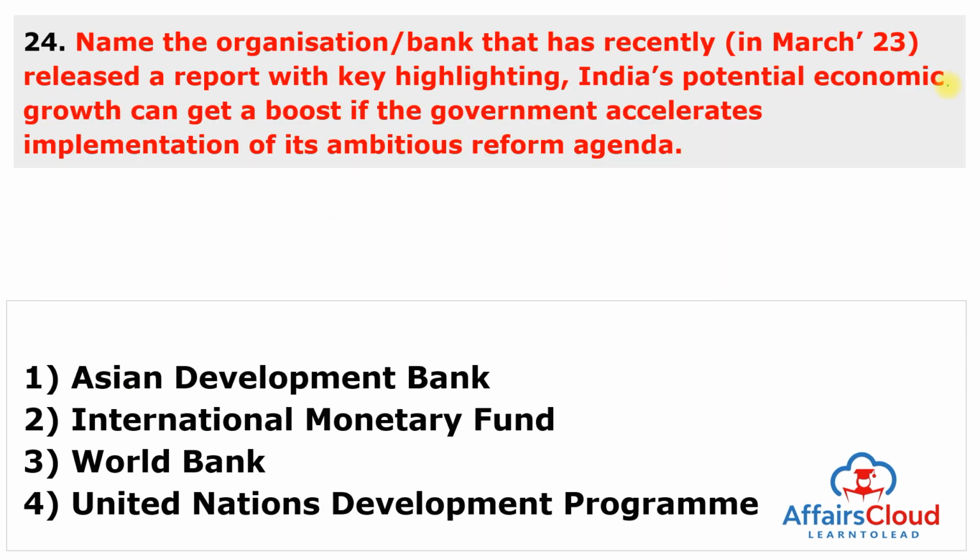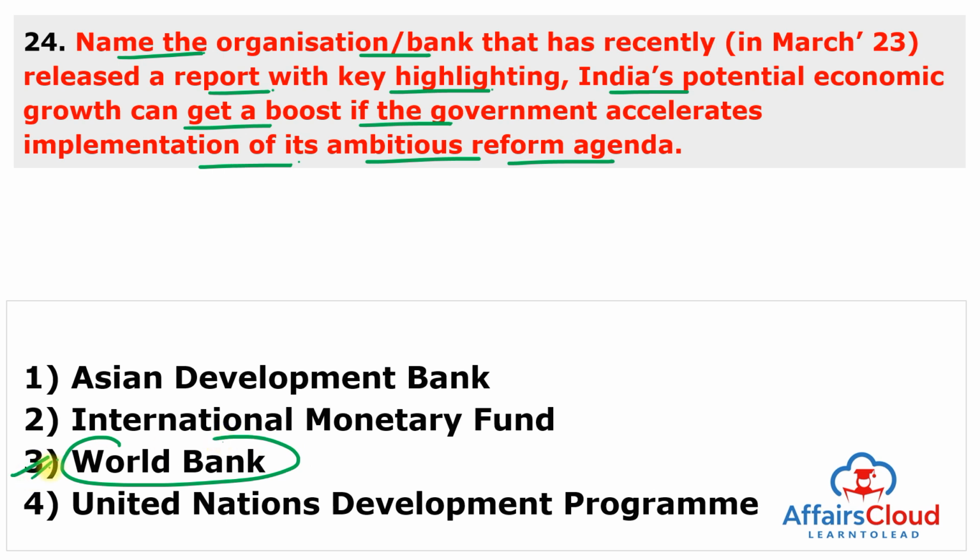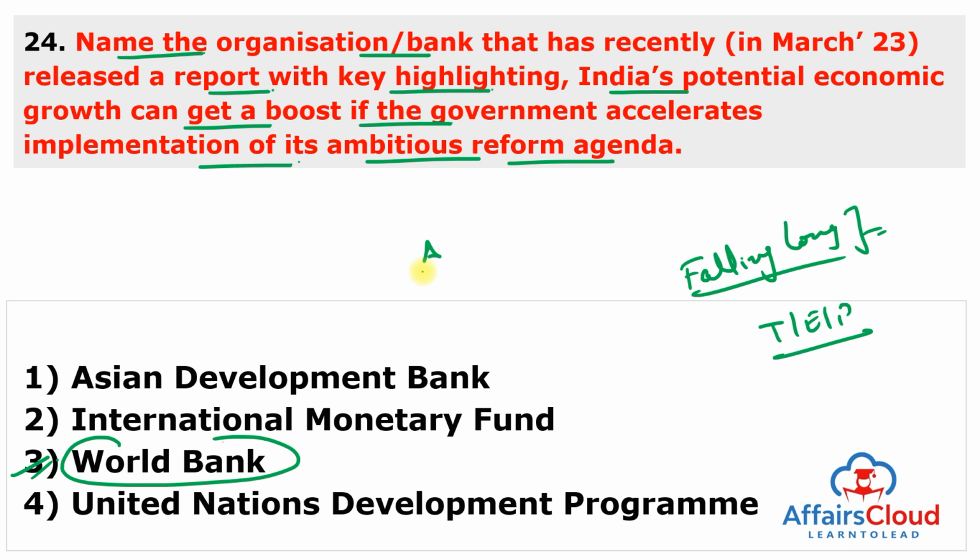Moving to next question. Name the organization or bank that has recently released a report with the key highlight that India's potential economic growth can get a boost if the government accelerates implementation of its ambitious reform agenda. This report is released by the World Bank, and this is a subjective question marked under the very important section, especially for the State Public Service Commission. The World Bank's report is named Falling Long-Term Growth Prospects: Trends, Expectations and Policies. According to this report, India's potential economic growth can get a boost if the government accelerates implementation of its ambitious reform agenda.